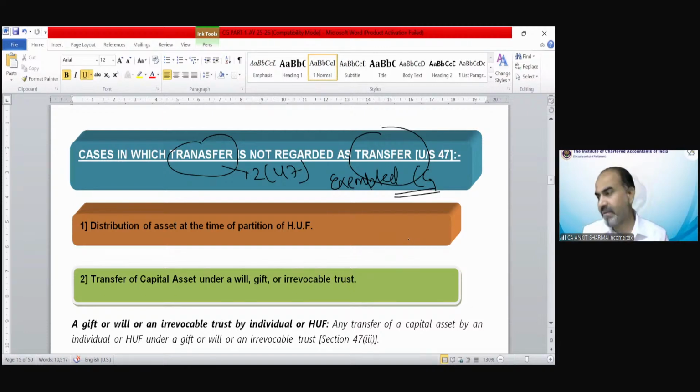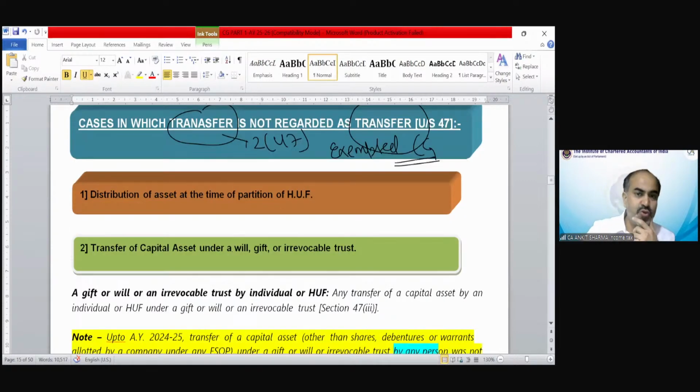Understood? So one by one, we have to discuss these provisions. There are almost 15 transactions in which a transfer would not be regarded as a transfer. Clear? So, distribution of assets at the time of partition of HUF. Under section 171, there is partial partition or total partition of HUF. During that partition, if any asset from the HUF is transferred to any member of the family, that is outside the purview of chargeability.